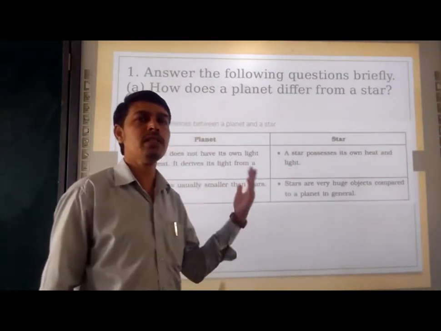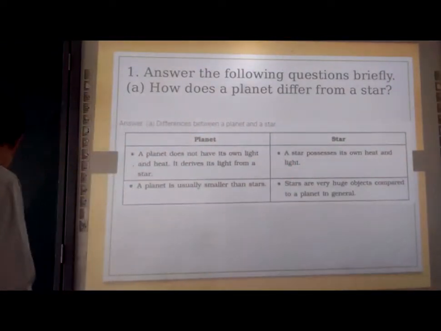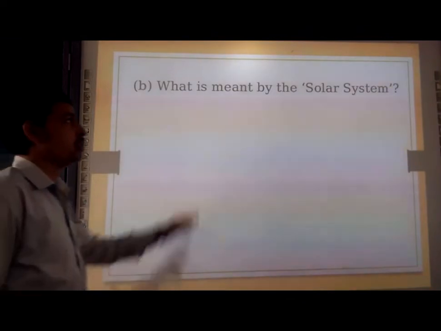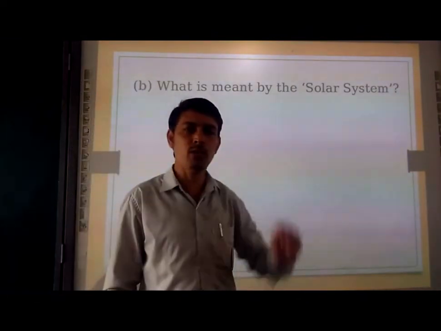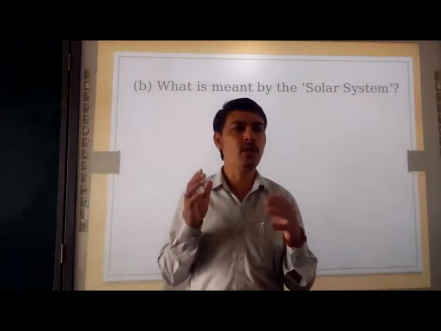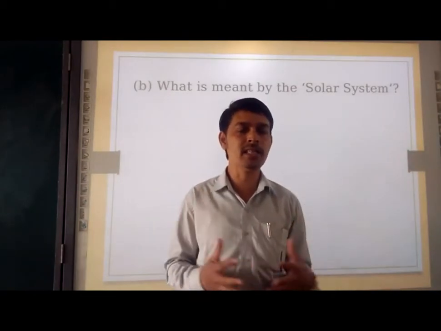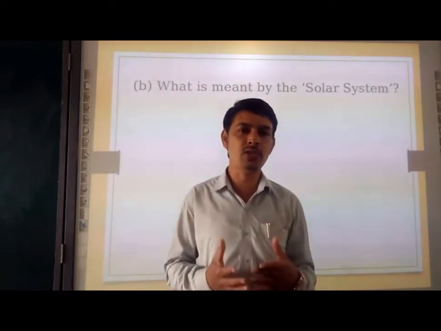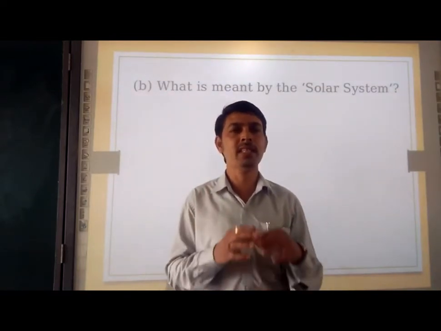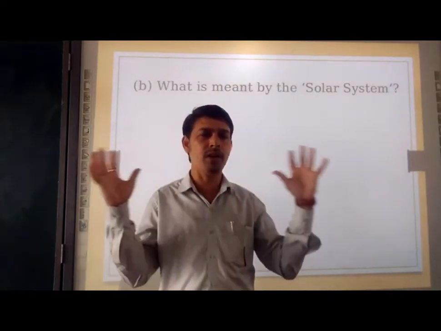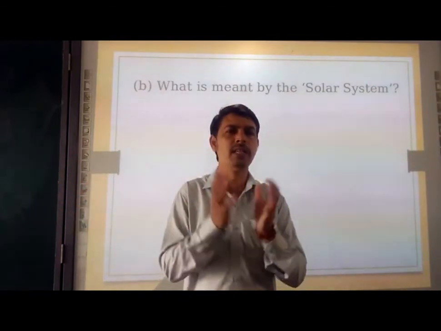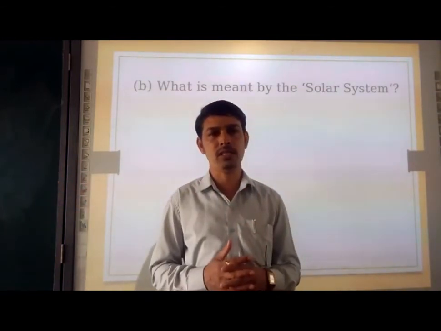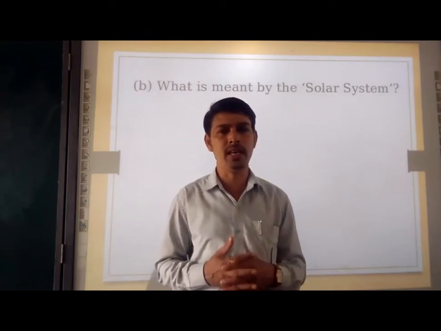Moving towards the second question. What is meant by the solar system? So here we are talking about what the solar system is. As I already discussed with you, the stars plus asteroids, meteoroids, planets, dust particles, everything if we combine together, then we have the solar system. So like that we have to write the answer.